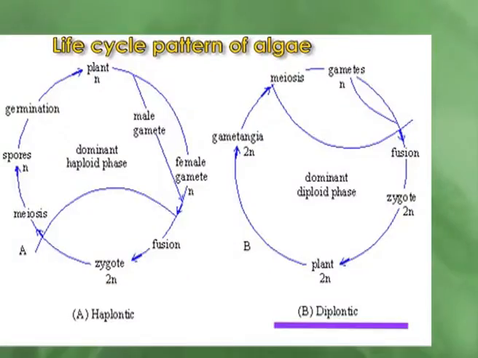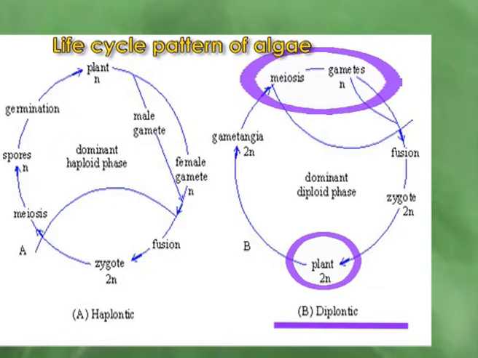Now, there are diplontic life cycles also in different groups of algae like diatoms, where the plant body is diploid. And this diploid plant body, after meiosis, develops the haploid gametes, and these gametes fuse to form the zygote, and this zygote develops into a new plant without any meiosis. So here, as the diploid plant body is the dominant phase in their life cycle, it is called the diplontic life cycle.